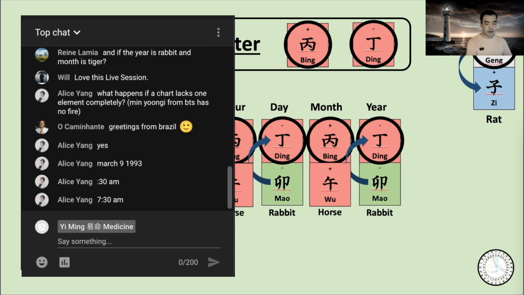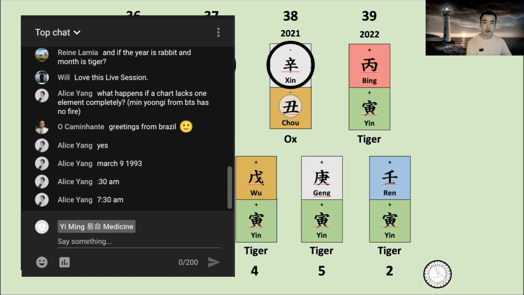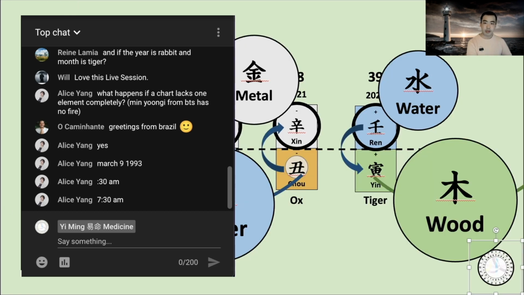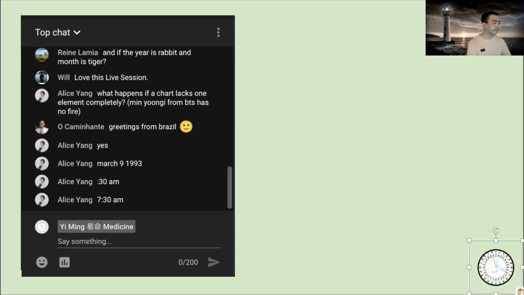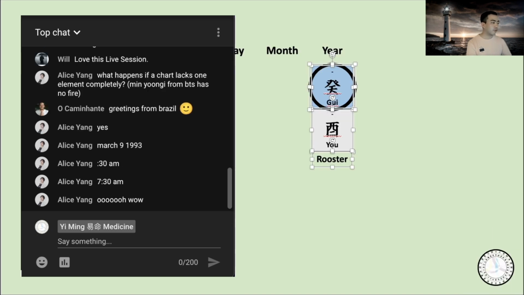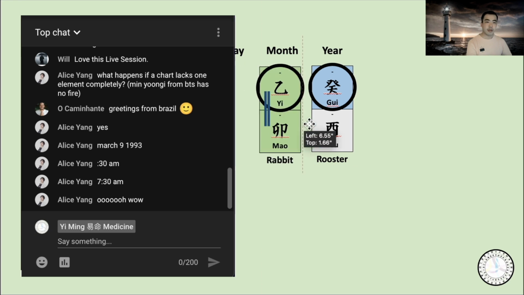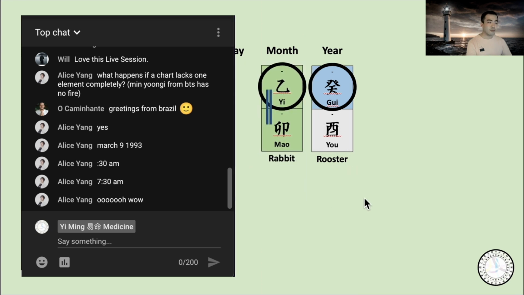I feel like he has fire in the chart because the Korean time is 30 minutes behind from the real time. So 7:30 could mean 7 a.m. But anyway, I'll make his chart. Just give me a little time. So the year is Greywater Rooster. The monthly pillar is Ewood Rabbit. Daily pillar is G Earth Ox. And the hourly pillar is...